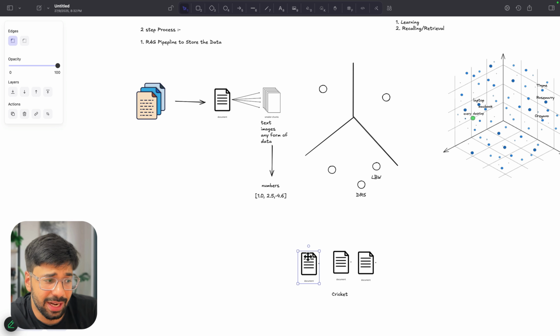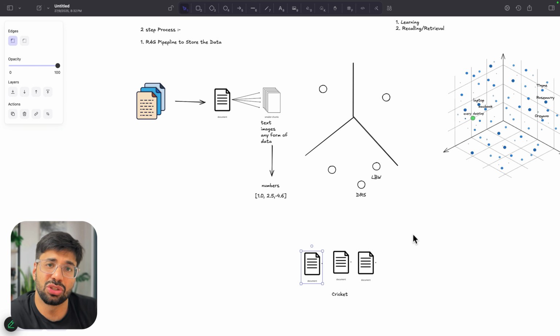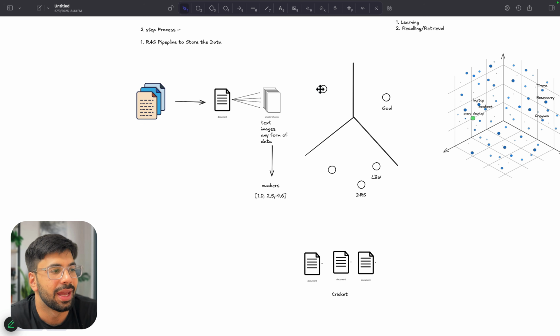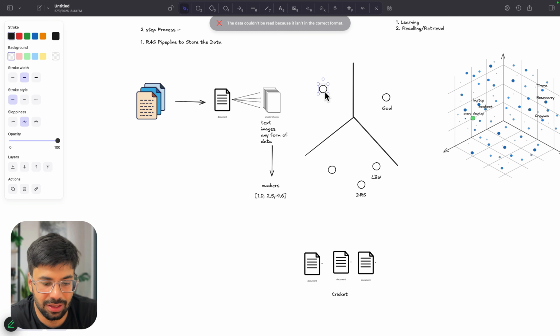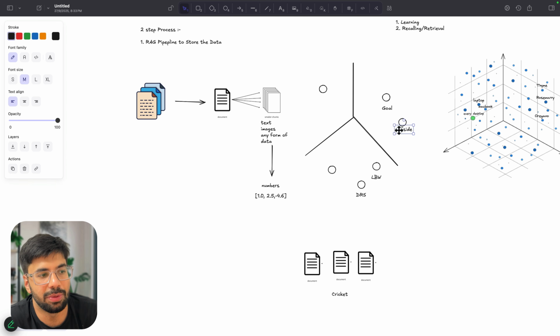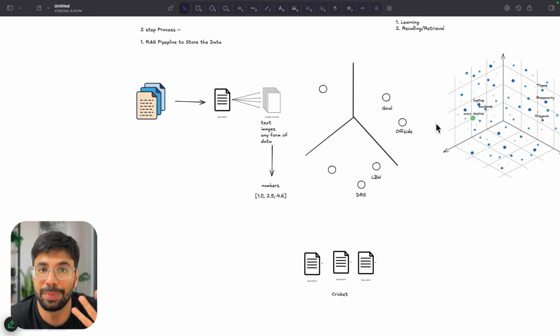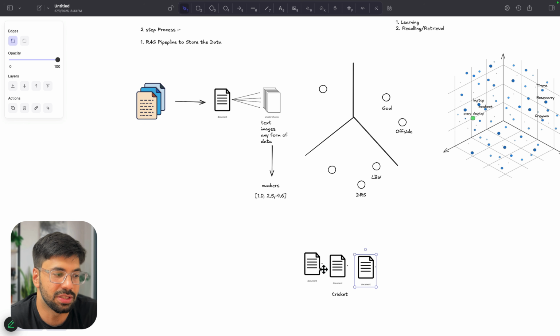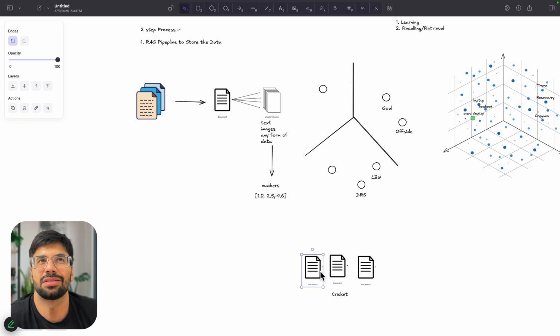Because I have that mind, I will make sure that goal, which is there in soccer, and something like offside, which is also there in soccer, I will still place around each other. They will be around each other because I'm creating these things with a mind, with a brain. Okay. In a similar manner, if I have some documents or books related to soccer players, soccer rules, they will somehow get together, characterized in a similar space.